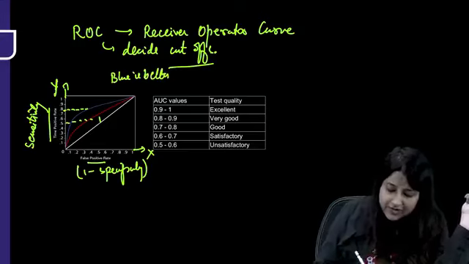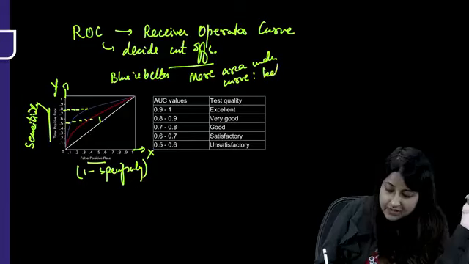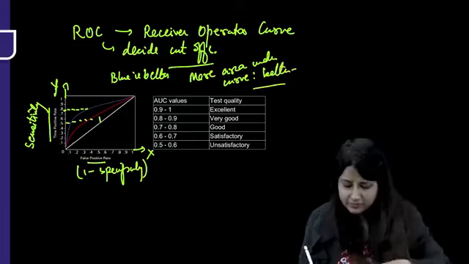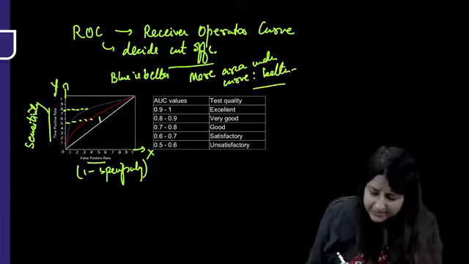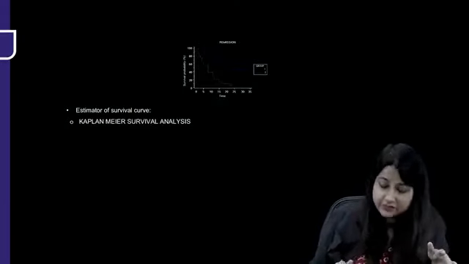Whichever has a high sensitivity, more area under the curve, better it is. More area under the curve, it is better. This is just the values that you can see. Up to 0.6, it is satisfactory, but if it is below that, it is unsatisfactory.